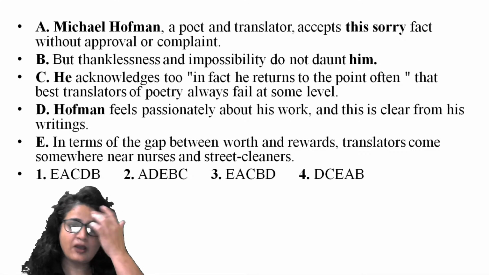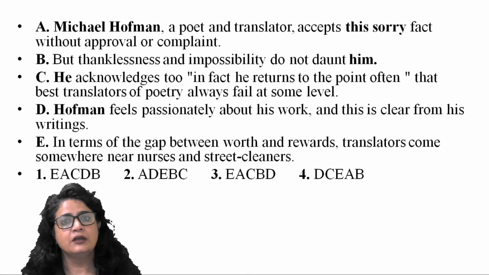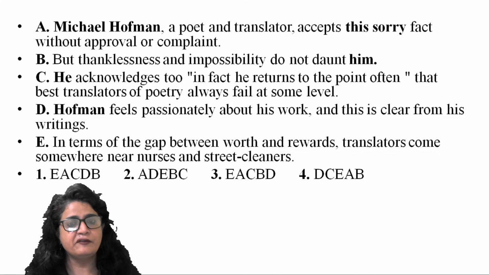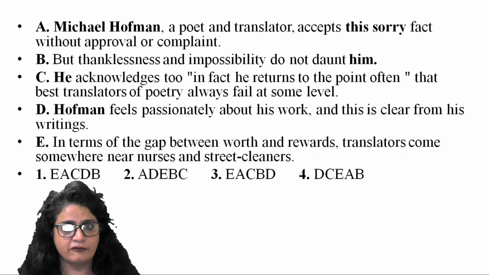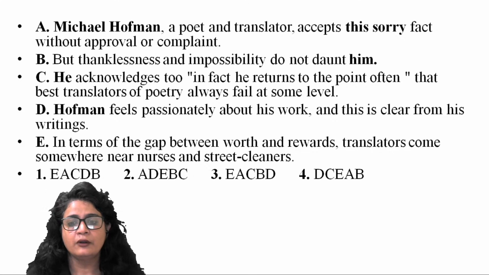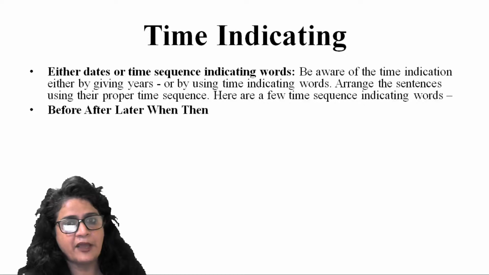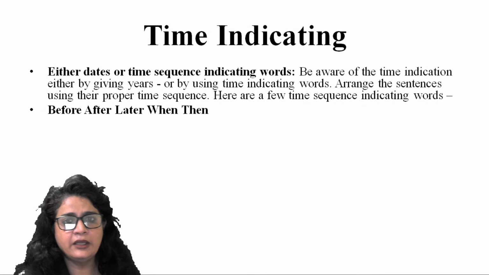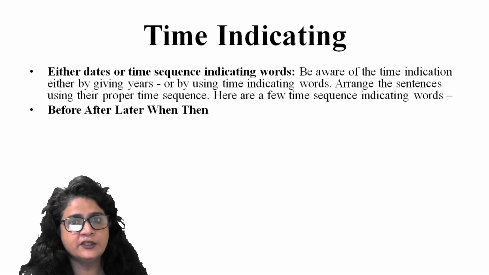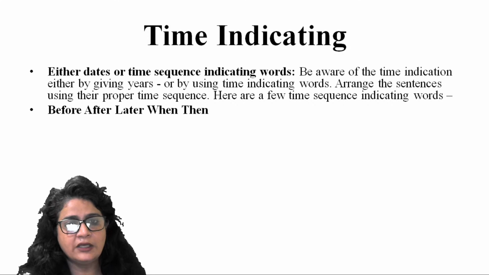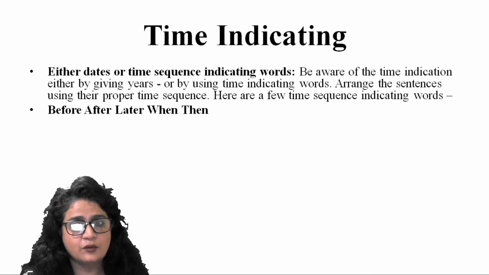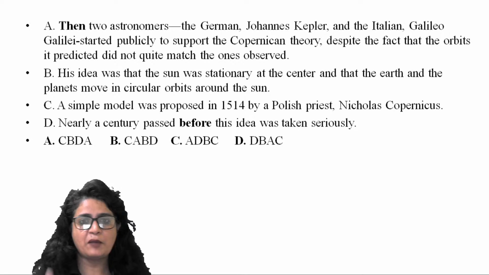So that way you come to your answer with understanding the noun and pronoun reference and with understanding surname and name reference, right? So surname should come later on if both are used in a paragraph. Time indicating sequences. So these are words which indicate time: before, after, later, when, then. So we did that in one of the questions, if you remember.